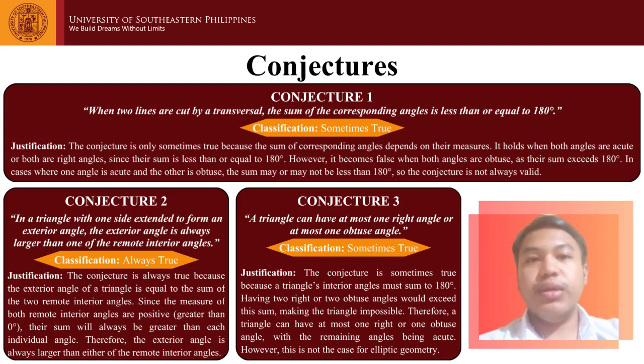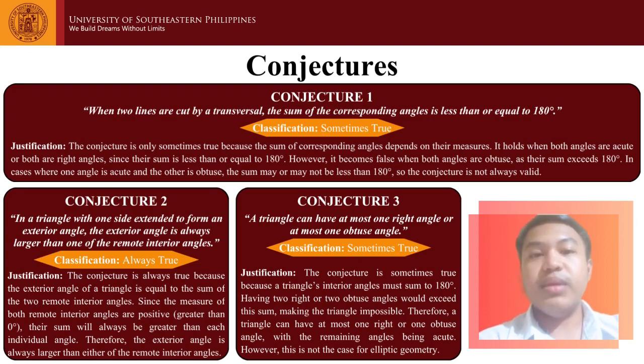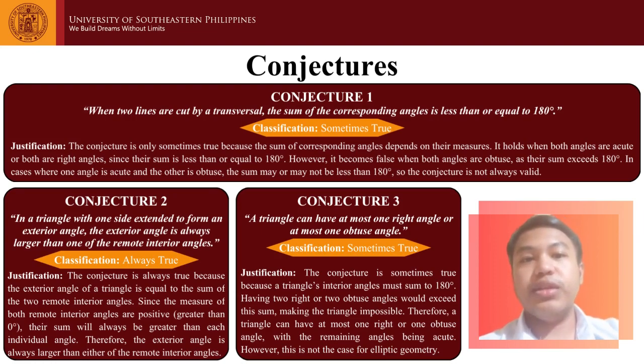For the second conjecture, this is based on diagram B. In a triangle with one side extended to form an exterior angle, the exterior angle is always larger than one of the remote interior angles. And this is always true, since the measures of the interior angles of a triangle must be positive numbers. Their sum must naturally be larger than either remote interior angle. It is the same as saying that the whole is greater than its parts.